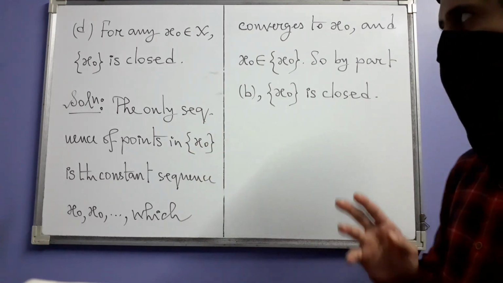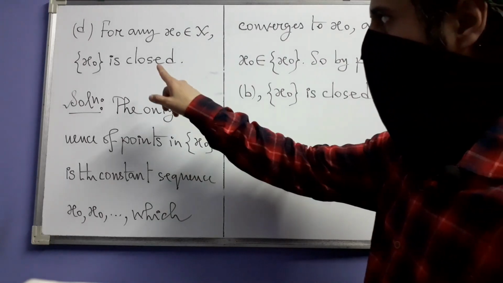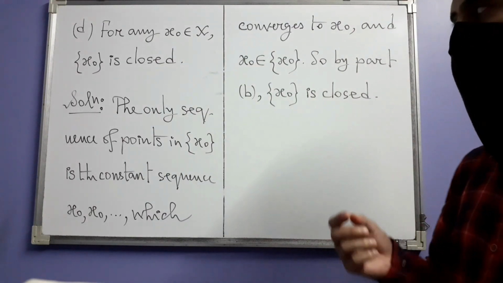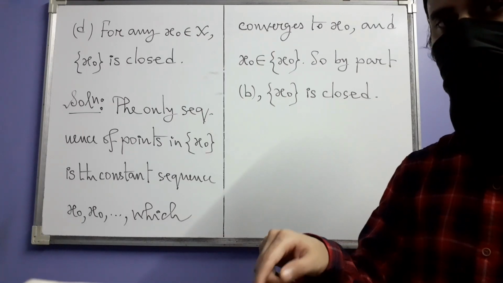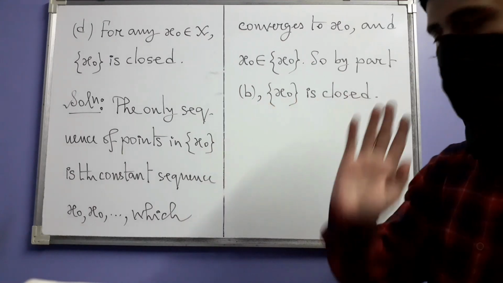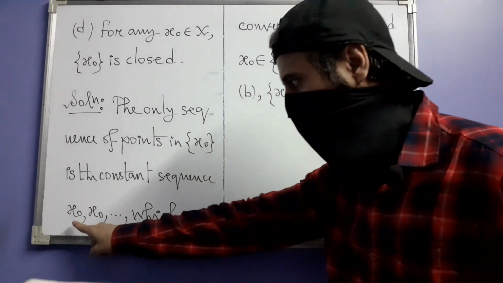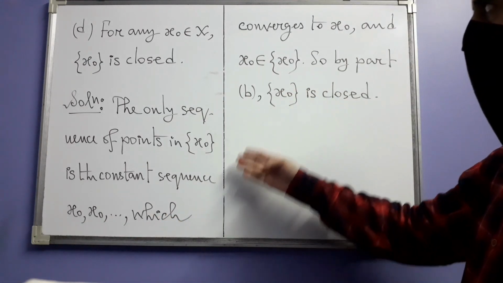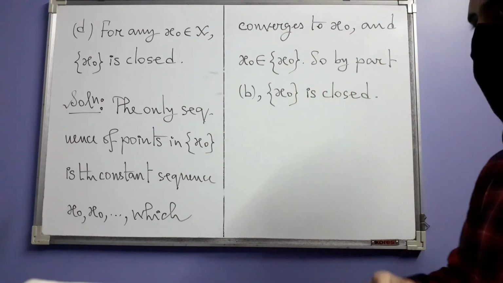So what does that mean? It means that we are going to see what type of sequences we can think of which have all their terms inside this set and which are also convergent, and then we will see whether the limits of those sequences are inside the set. Then by part B, the set will be closed. Now the set has only x naught in it. So the only sequence of points in this set you can think of is the constant sequence, all of whose terms are equal to x naught, which obviously converges to x naught itself, and that's inside this set. So by part B, this is closed. That's it.